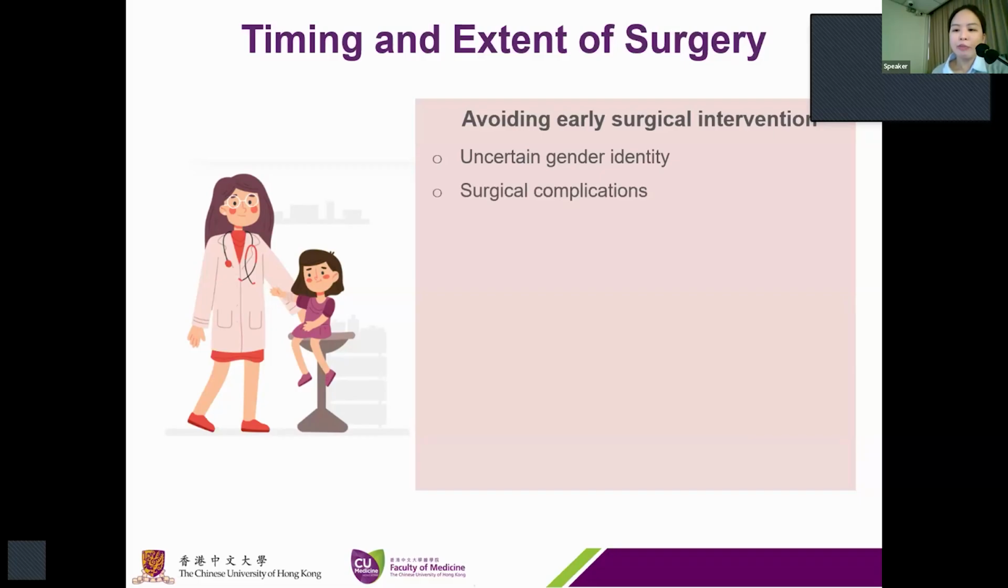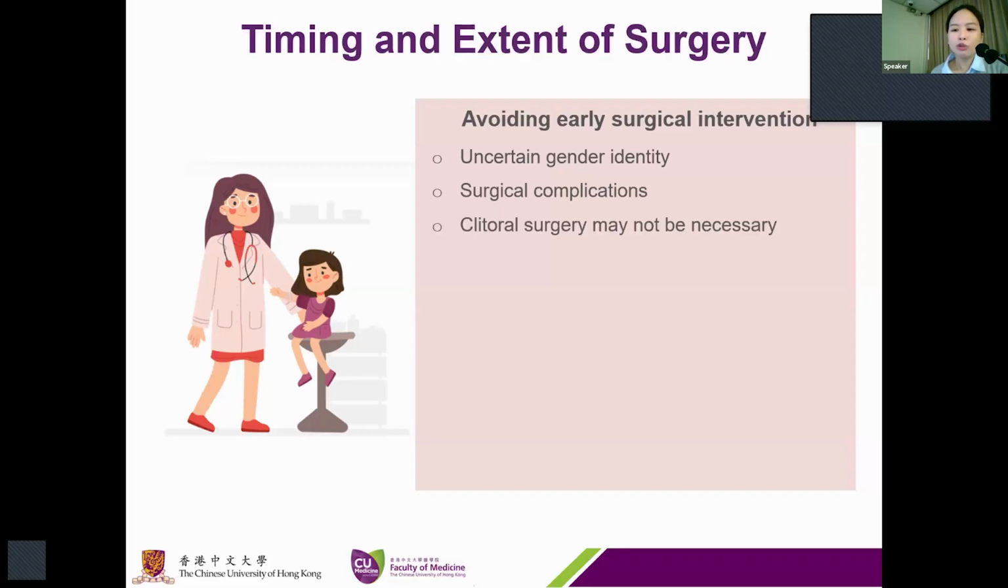Second, feminizing surgery can have lifelong complications, for example, vaginal stenosis and loss of clitoral sensitivity. The risk of long-term complications is not well known and likely depends on individual patient characteristics, as well as the method and experience of the surgeon. But complications can still occur even with optimal surgical management.